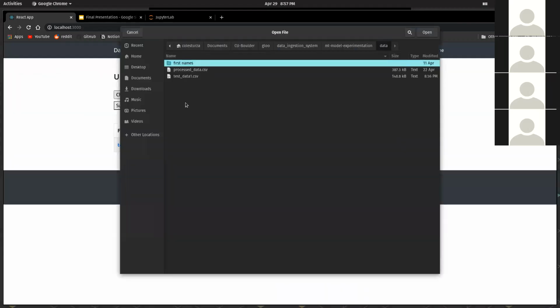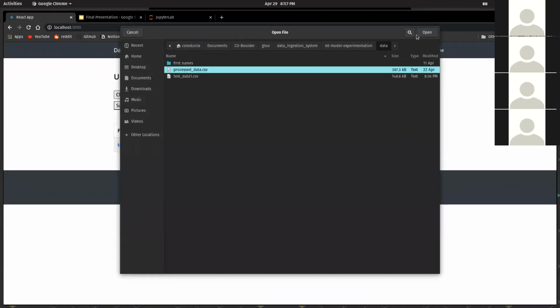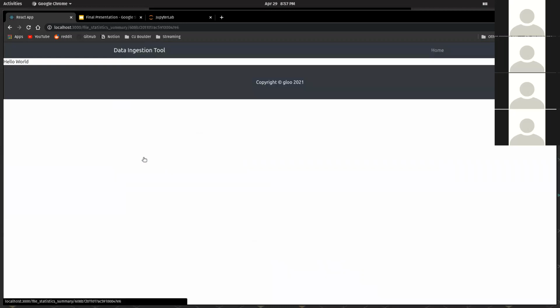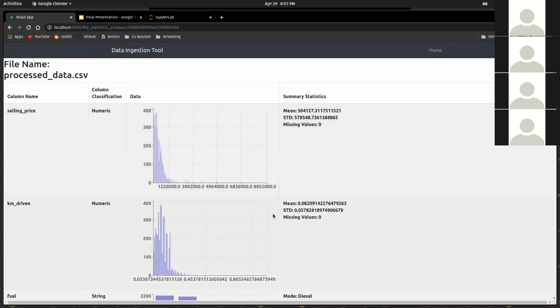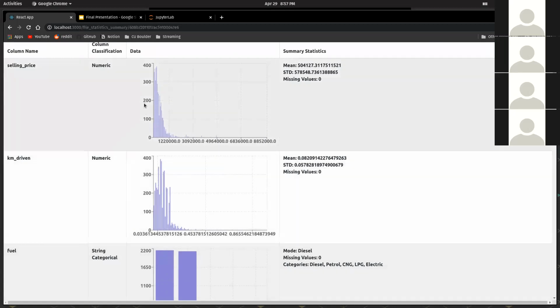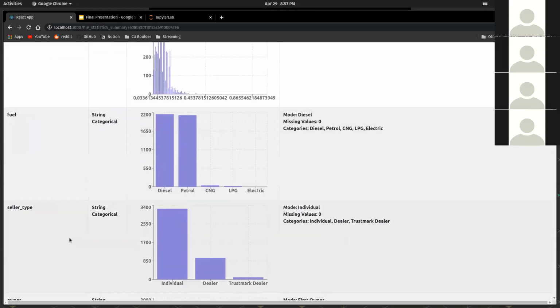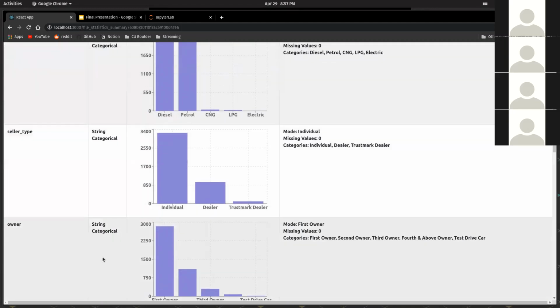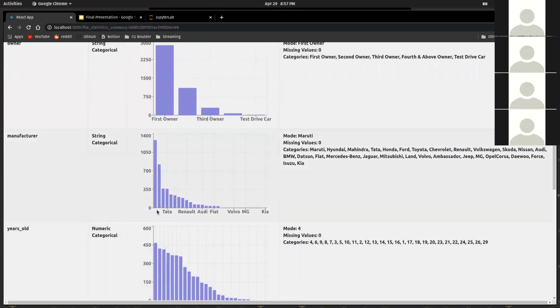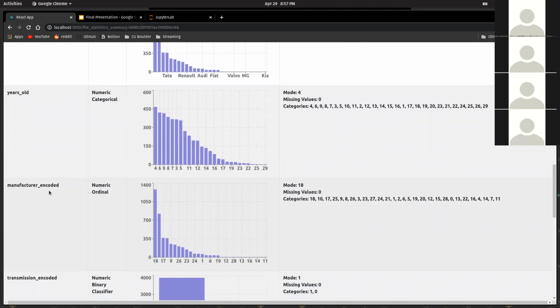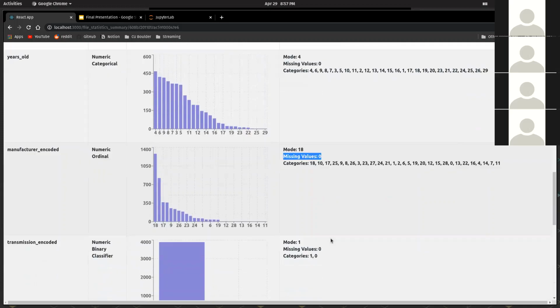Then just to show the other file. This one has quite a few more entries, but you can see everything is classified correctly as categorical. That is categorical, and there also are some statistics on the side here. So for instance, in this manufacturing coded column, the mode is 18. There are 0 missing values.